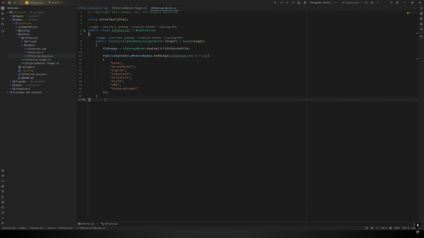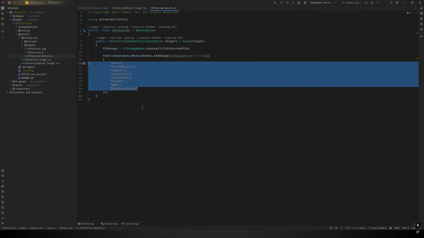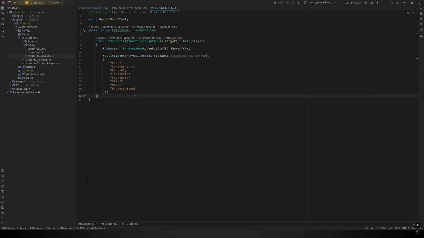One more thing to show about this is if you open the build.cs file in your source folder, you'll notice it has this dependency module names here. These are the exact same thing as what I talked about on the build process slide where I mentioned external library object files. You can consider these to be external libraries to your project, except in C# style, they're called modules.